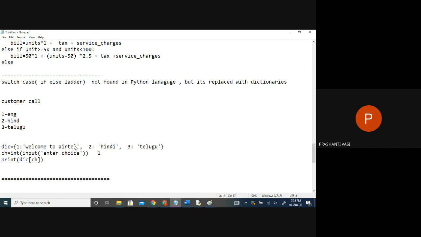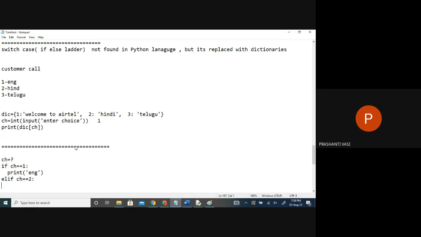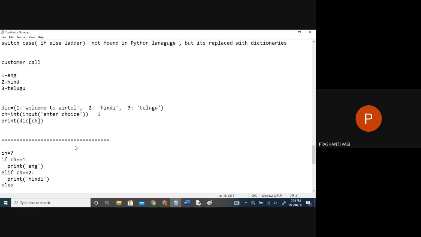You got the point? Same ladder. I can do the same program with if else ladder. Saying that choice will be taken from the user. If choice equal to 1, I will print English. Elif choice is 2, then Hindi. So this is if I have only two options.